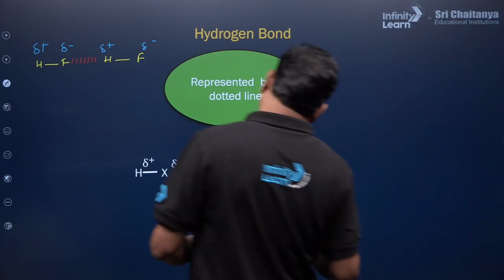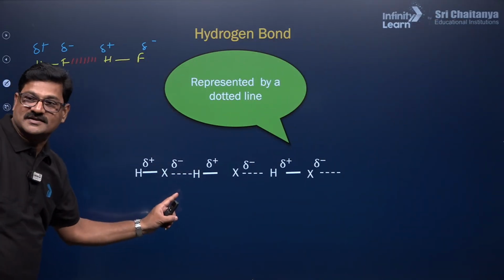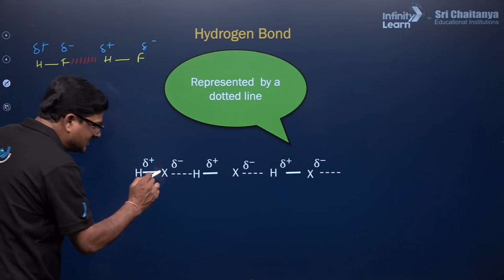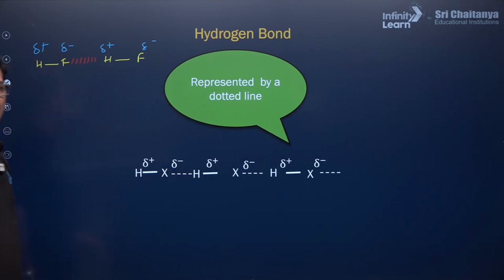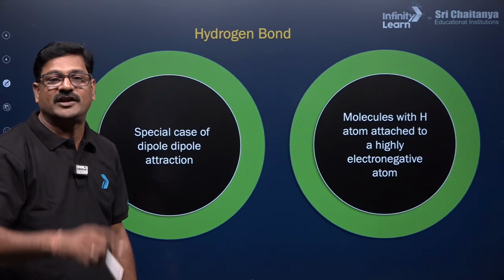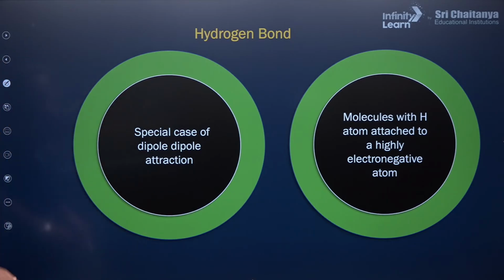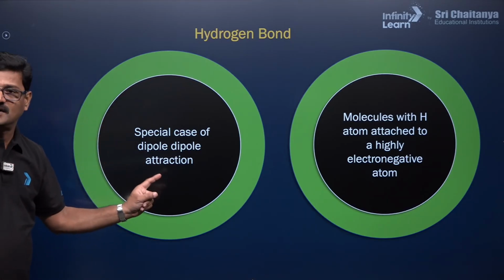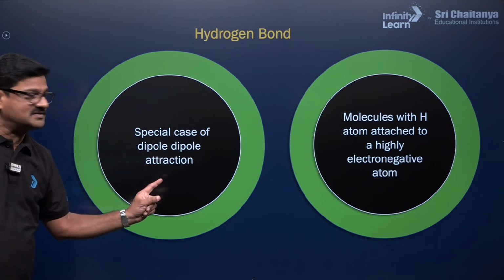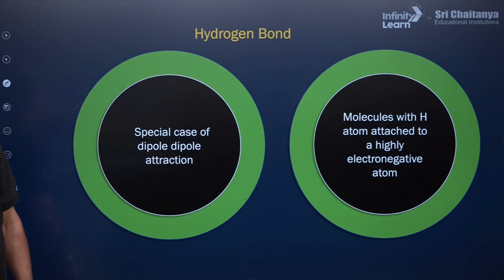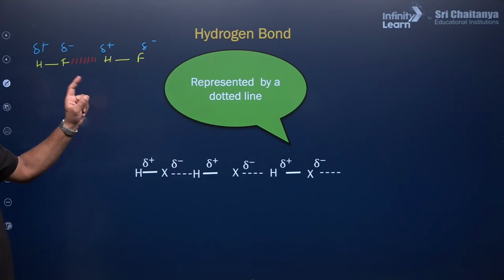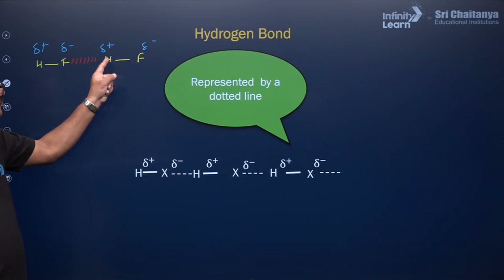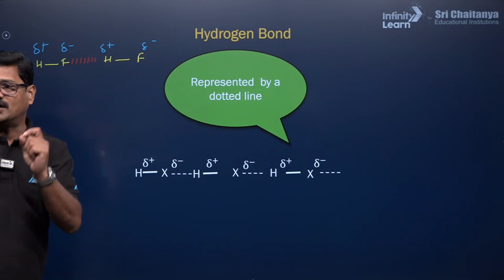And this bond, dear children, is called a hydrogen bond, and it is represented by dotted lines. The bond energy is 3 to 10 kilocalories. The hydrogen bond is a special case of dipole-dipole interaction. And what is the meaning of this? Dipole means there are two poles that appear on the molecule.